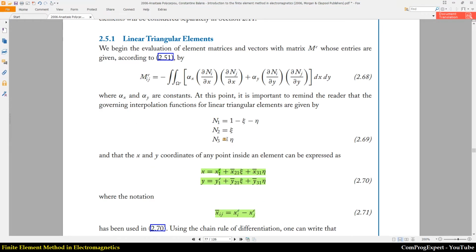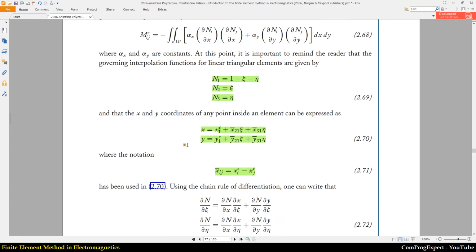In the standard coordinate system, n1 is equal to 1 minus zeta minus eta, n2 is equal to zeta, and n3 is equal to eta. And also, we have these equations for mapping the arbitrary element onto the standard element.